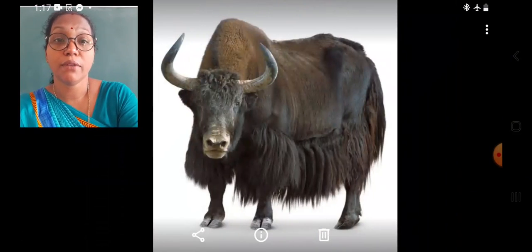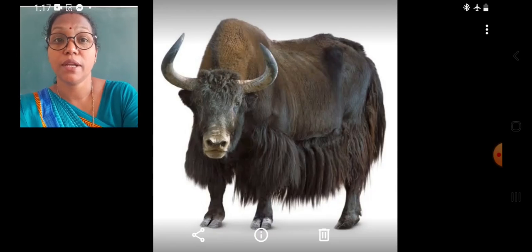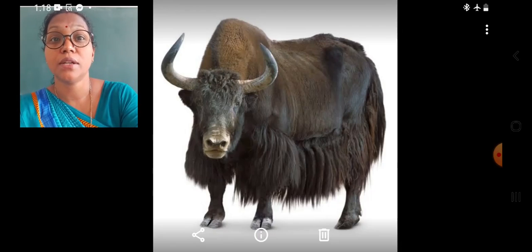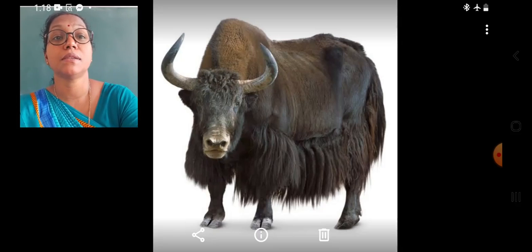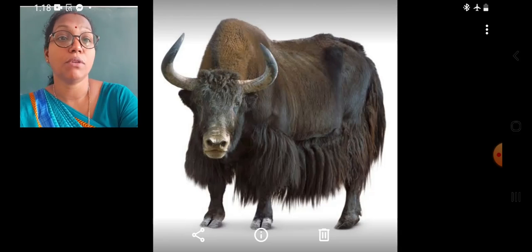In the cold mountain regions, in the cold desert regions of mountain peaks like Ladakh in India, which is situated near Kashmir, the yak is the animal reared by the human beings for various purposes. The yak can carry loads in the mountain regions.